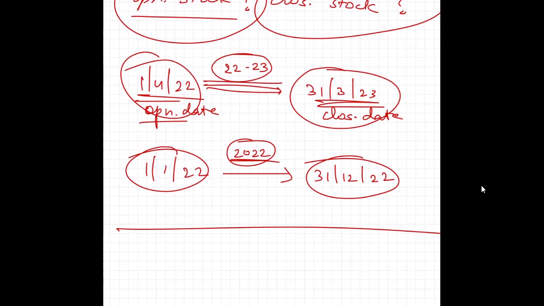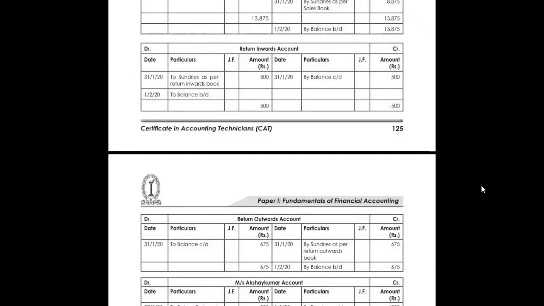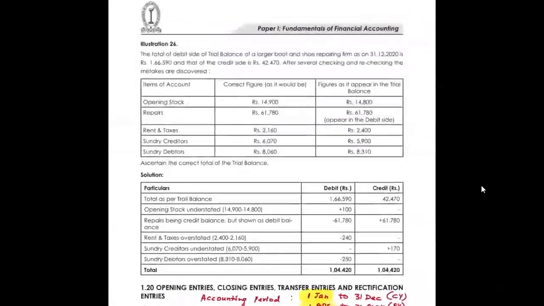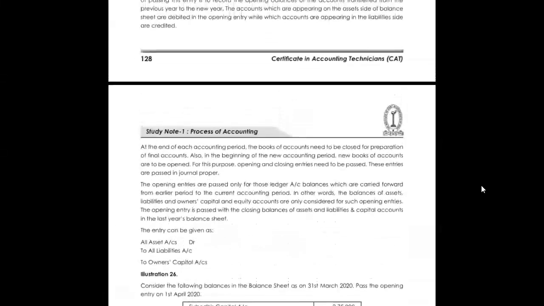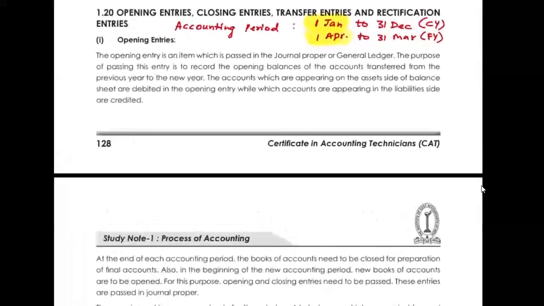So that was merely a general topic which I pointed out. Then we can move forward. Let's go to the opening entries and the closing entries which we were talking about.